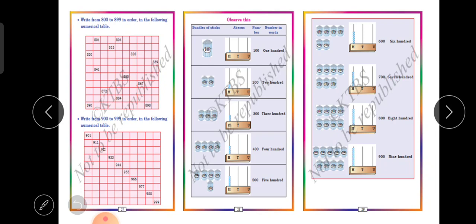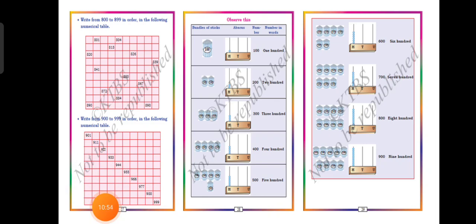Now see, look at this. Already we have seen the bundles. Yes or no? On page number 28 they have given for you, wait 1 minute. So we are going to see this bundle of sticks in the abacus model.